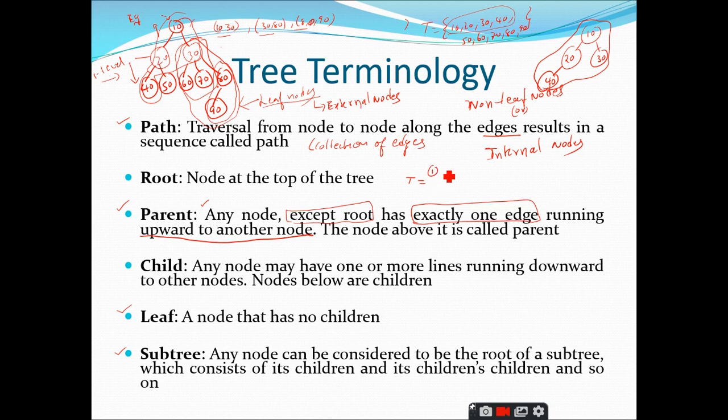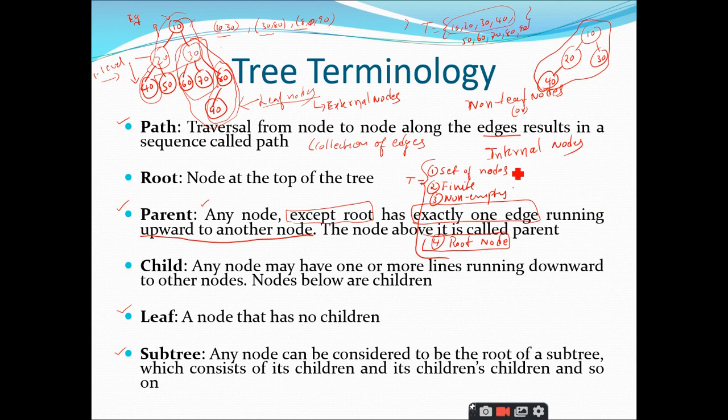First point, it is a set of nodes. Second point, they should be finite in nature and they should be non-empty. And finally, a very important point: they should be related hierarchically. One particular node is designated as a special node, which is called the root node. So all these properties should be satisfied by the subtree also.